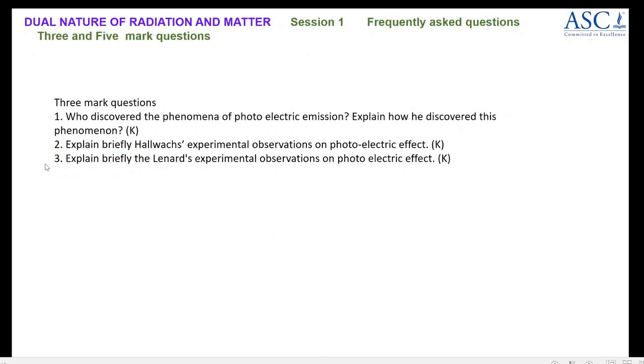And 3 and 5 mark questions. Who discovered the phenomenon of photoelectric emission? Explain how he discovered the phenomenon. You have to write Hertz's explanation and then explain briefly Hallwach's experimental observations. These answers are provided in the content. Please go through the content and note down the answers.